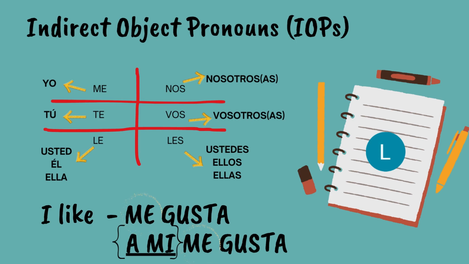For example, me belongs to the personal pronoun yo. Te belongs to tú. Le is shared with three pronouns: usted, él, ella. Nos is for nosotros and nosotras. Vos is for vosotros and vosotras. Les is for ustedes, ellos, ellas.